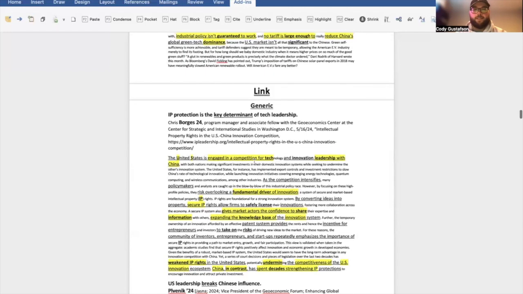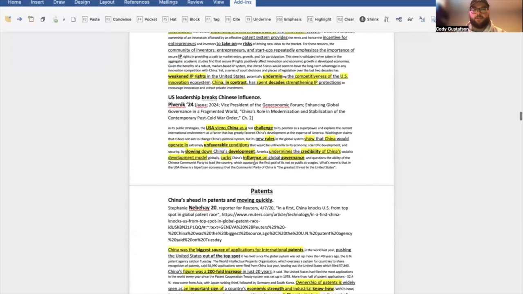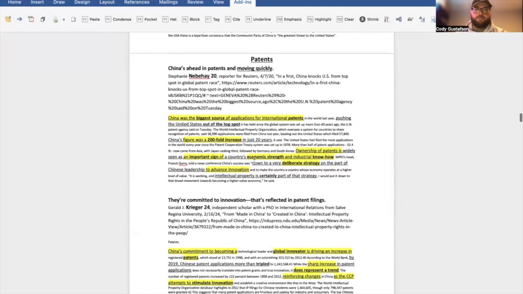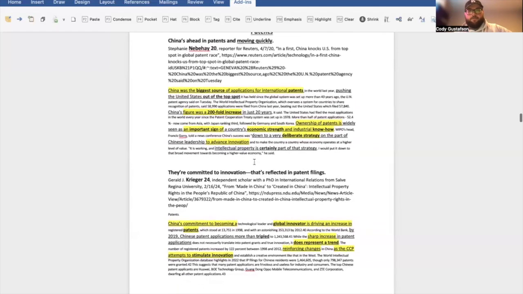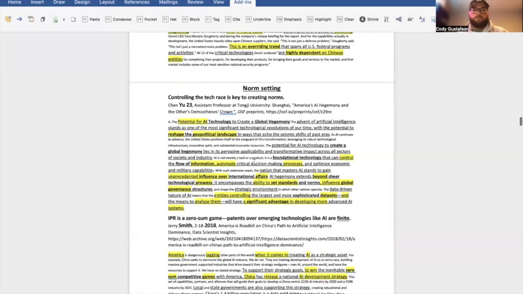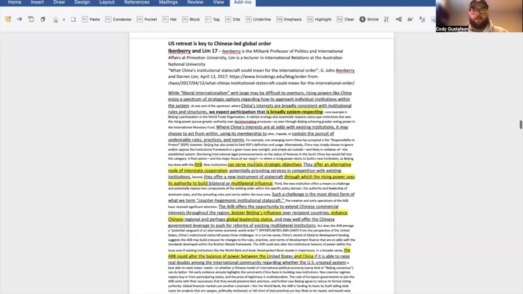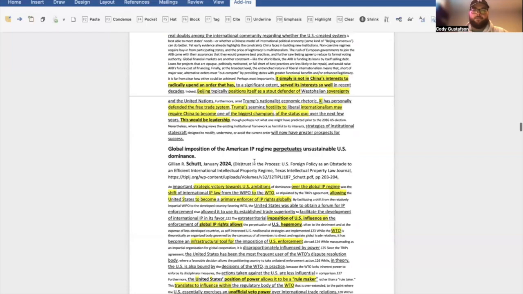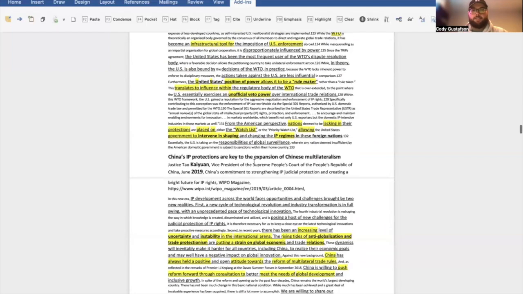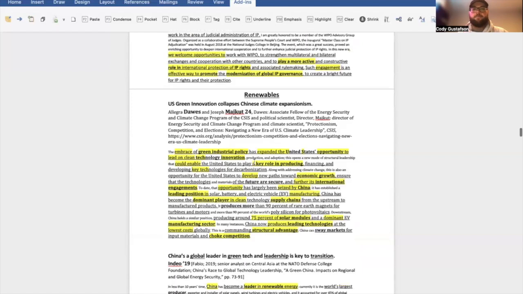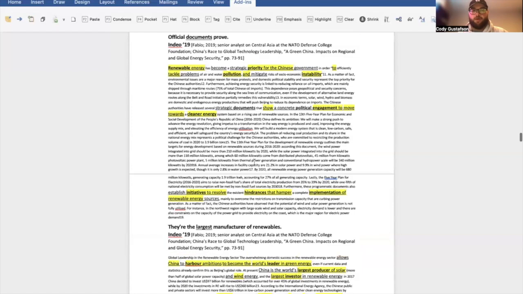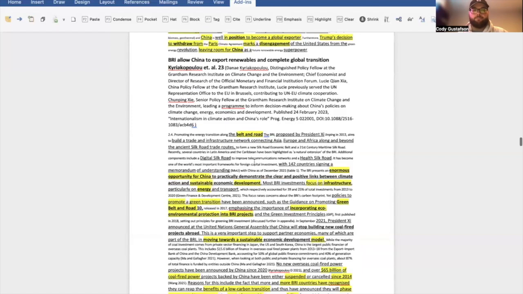We've included generic links that IP protection is the key deterrent of tech influence, as well as some specific for different topic areas, whether it be patents or norm setting, which is more generic, but argues that norms in particular sectors could be key, especially when it comes to IP protections and patents. Links for the renewable internal as well are included here for you.